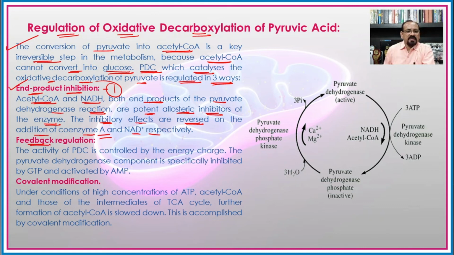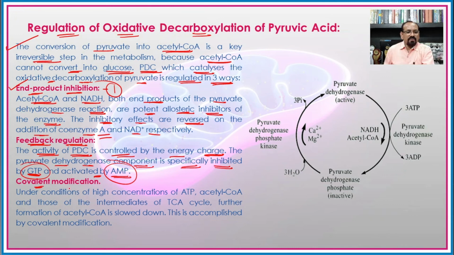The second one is the feedback regulation, and in a feedback regulation, the activity of the PDC, that is the pyruvic acid dehydrogenase complex, is controlled by the energy change. The pyruvate dehydrogenase component is specifically inhibited by GTP and activated by AMP, that is the guanosine triphosphate and the adenosine monophosphate. So again here there is an inhibition with the help of GTP and the AMP also.